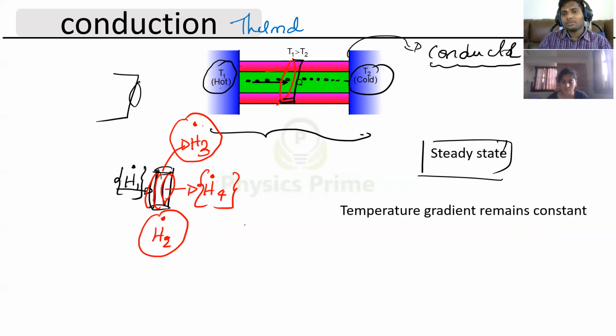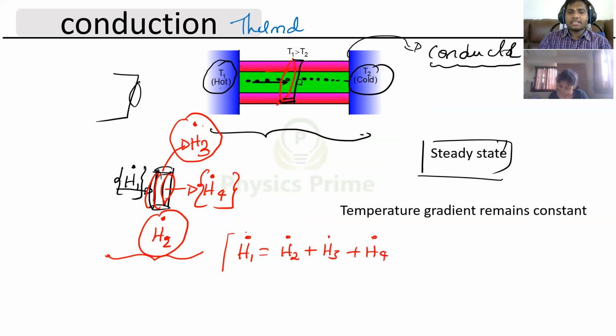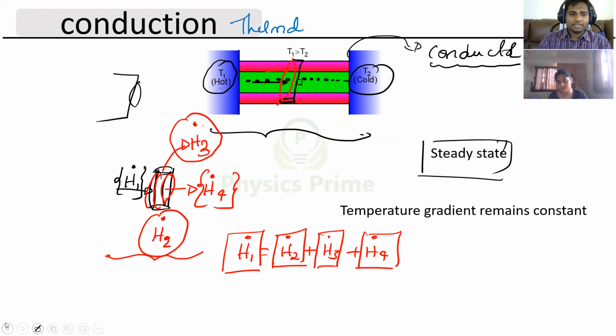Got it? So this phenomenon takes place. Are you accepting this or not? So let's see. Can I say H1 dot is equal to H2 dot plus H3 dot plus H4 dot? That means the amount of energy coming from the left end, the hotter end, should be equal to the amount of energy absorbed, plus the amount of energy radiated, plus the amount of energy transferred to the other end, right?